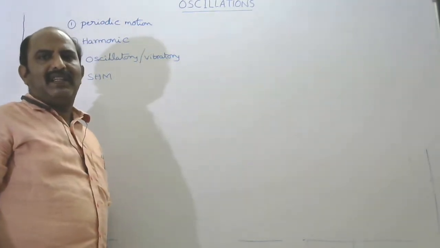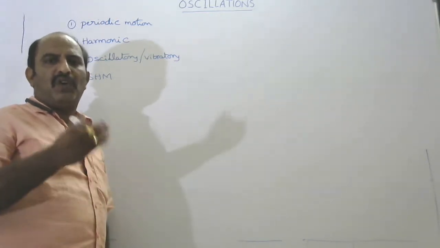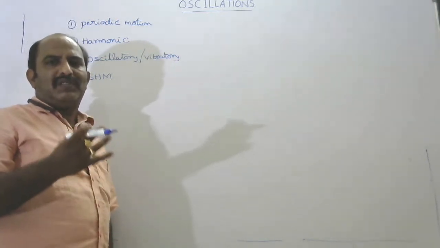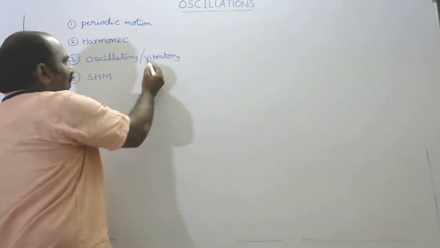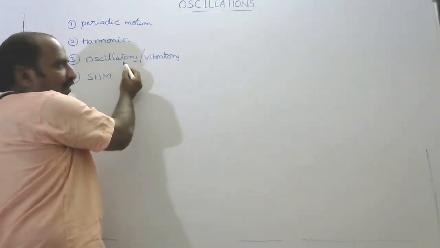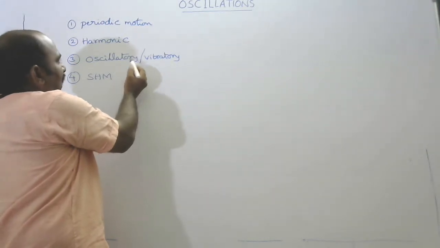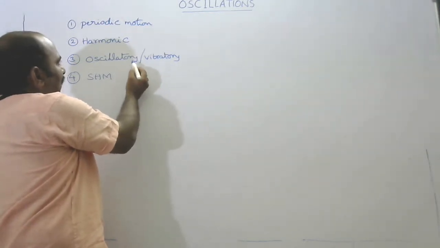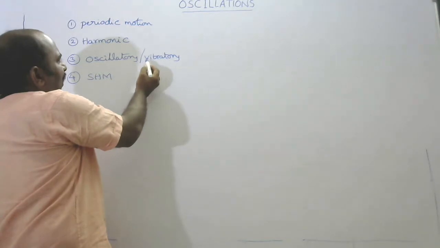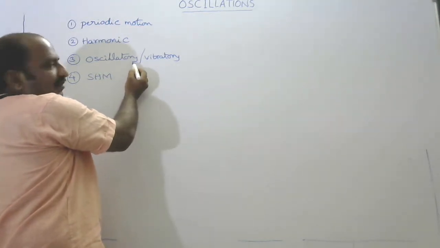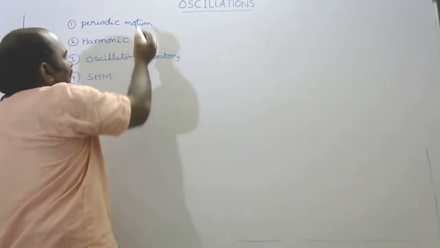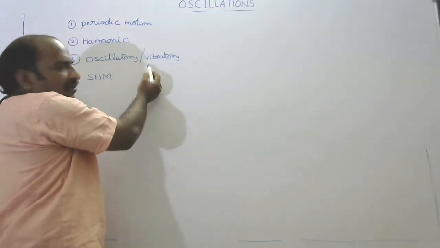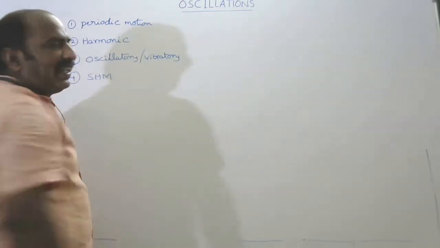What is oscillatory or vibratory motion? If a particle executes to and fro motion about its mean position along a straight line, it is known as vibratory motion or oscillatory motion. Here, just keep one point in mind: every oscillatory motion is periodic motion, but every periodic motion is not oscillatory motion.